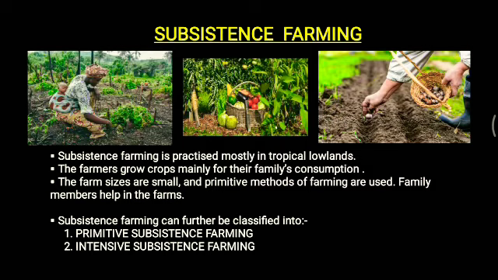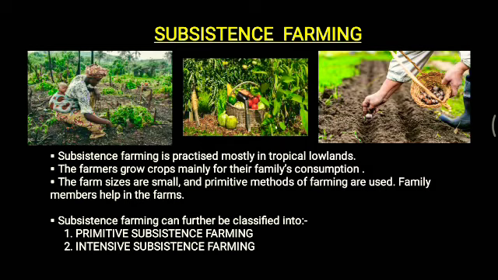Here the farmers grow crops mainly for their family's consumption. The farm sizes in these areas are very small, and primitive methods of farming are used. Primitive methods mean the old techniques. Family members also help each other on the farms.